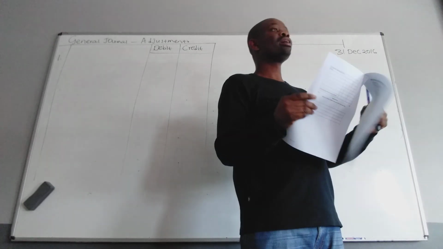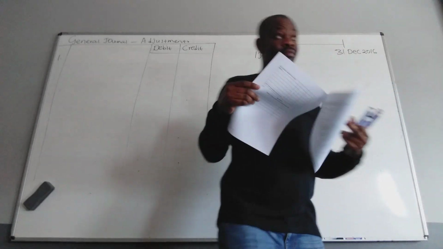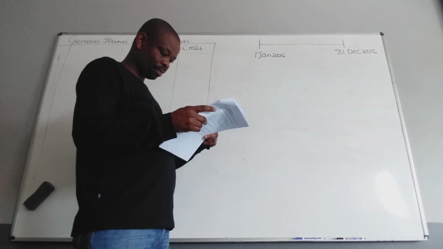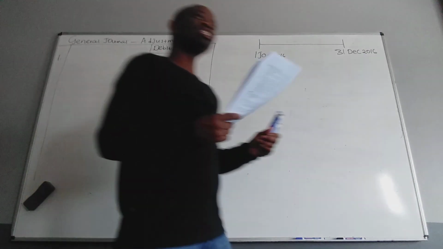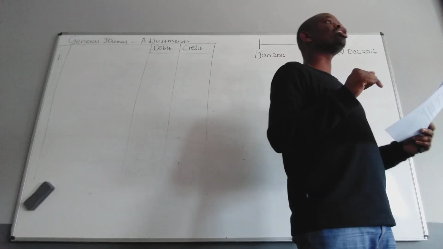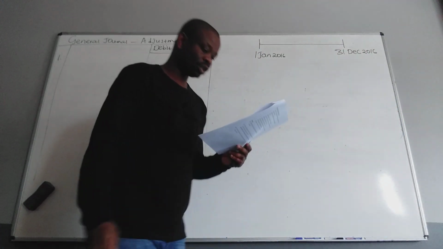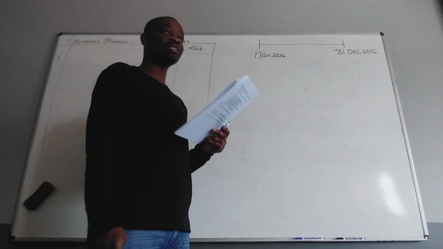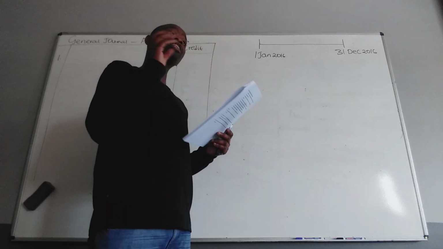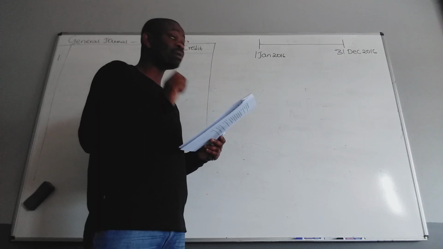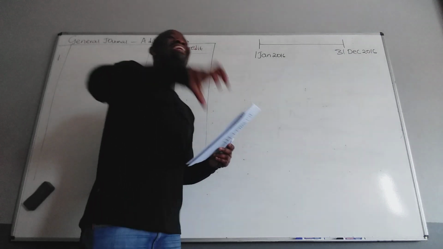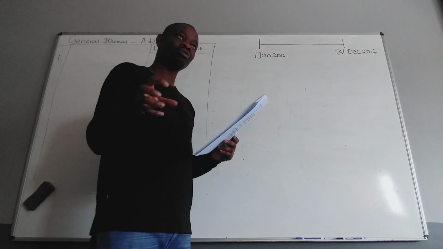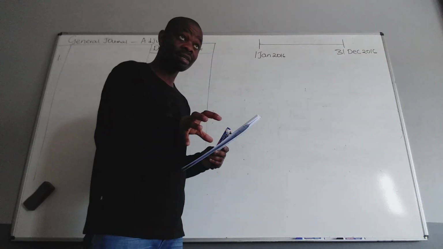56,300. We need to go back to the question, to the trial balance, and check if we've got any stock, and check if that stock is at the end or at the beginning. Do you have any trading stock, trading inventory? Yes. Is it at the beginning or at the end? At the beginning. Because the stock from the trial balance is at the beginning and the stock taking is at the end, we cannot compare the two. We just have to ignore that. Okay, we ignore this one.